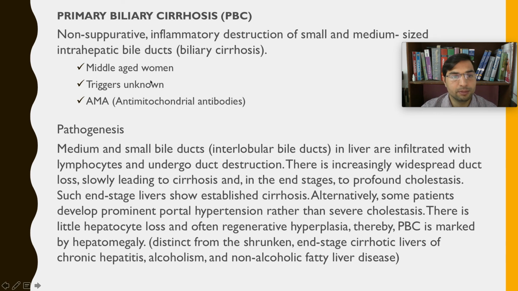Most commonly found in middle-aged women. The triggers are unknown, and the antibodies which are raised in the body are anti-mitochondrial antibodies. So pathogenesis: medium and small bile ducts in the liver are infiltrated with lymphocytes as usual and undergo duct destruction, right? So the T helper cell which has gone rogue will produce certain cytotoxic cells which will go and destroy the intrahepatic bile ducts.